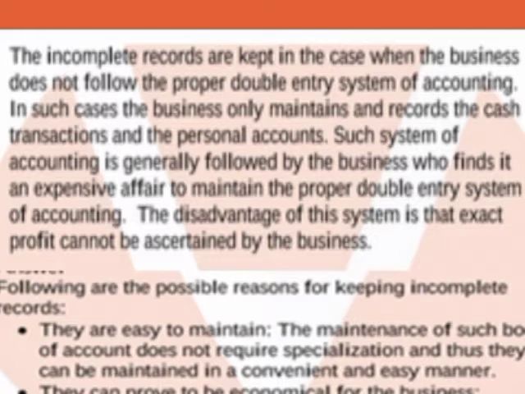Under single entry system, both aspects of a transaction may not be recorded like in a double entry system, but in this system the cash book and personal accounts of debtors and creditors are recorded. So accounting records that are not maintained according to double entry system are known as accounts from incomplete records or single entry system of accounting.